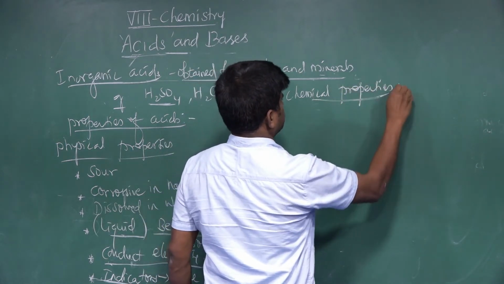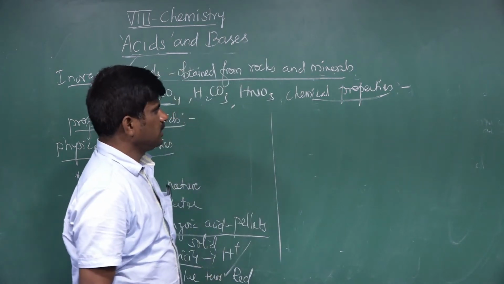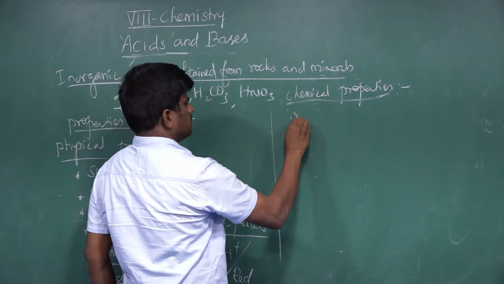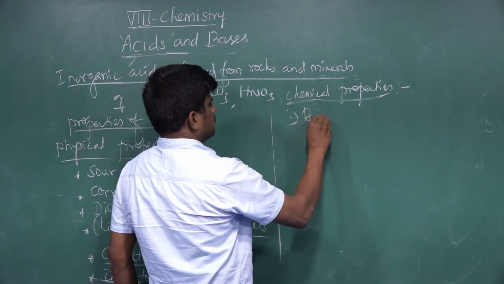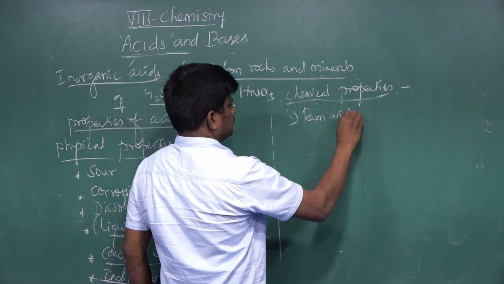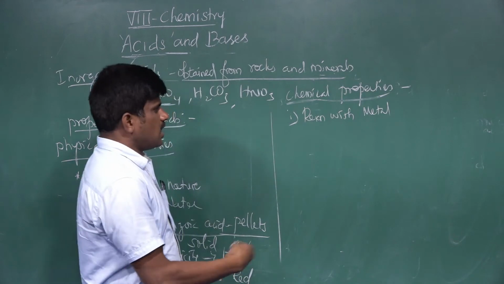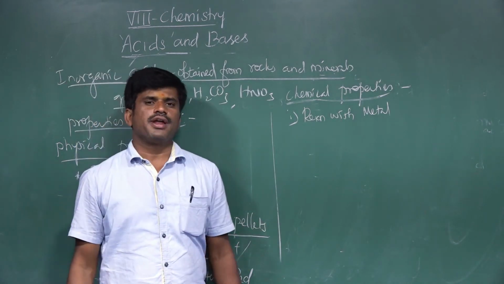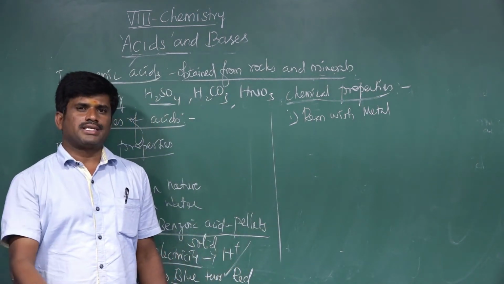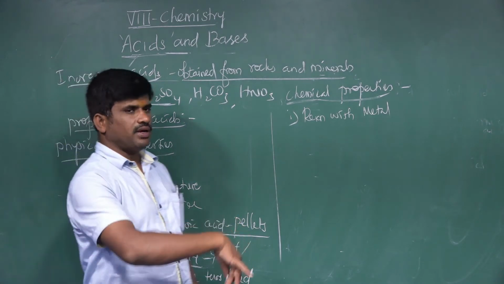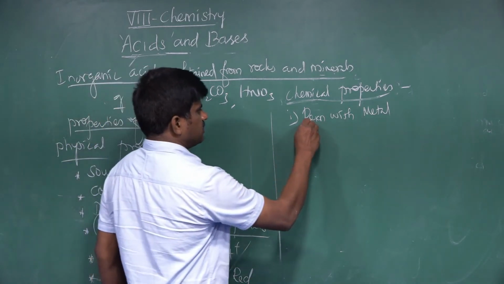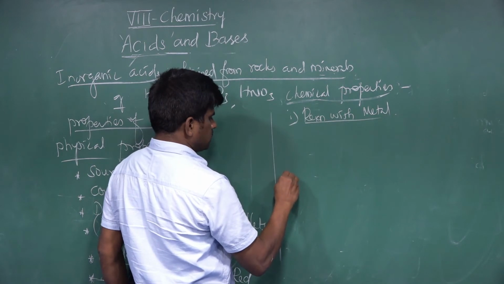Chemical properties. The chemical properties you can list out are reaction with metal, reaction with carbonate and bicarbonate, and reaction with metallic oxide. These are the three ways we are going to see. One is reaction with the metal, another one is